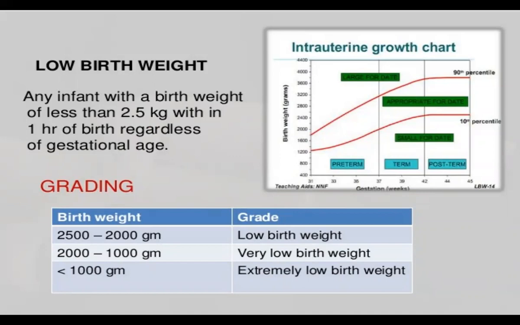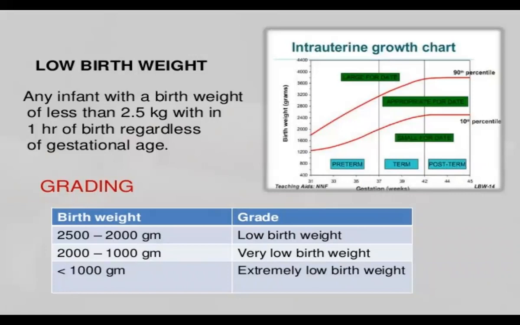In this diagram, we see the intrauterine growth chart. Term delivery is the delivery which takes place from 37 to 42 weeks, post-term is from 42 to 45 weeks, and preterm is before 37 weeks.